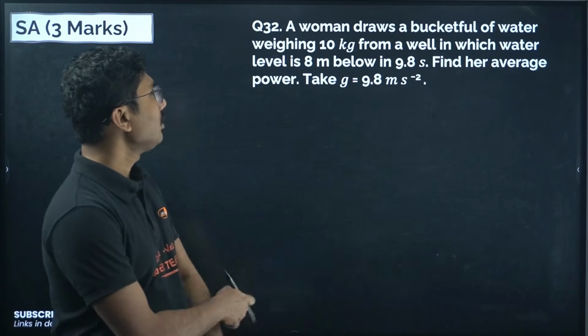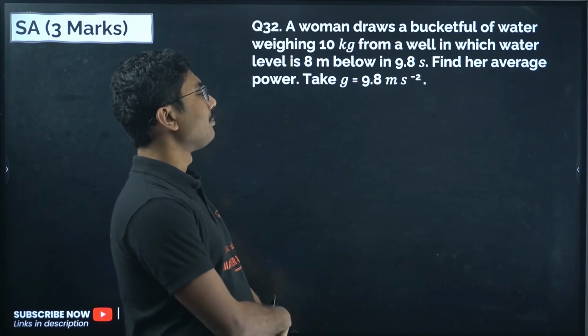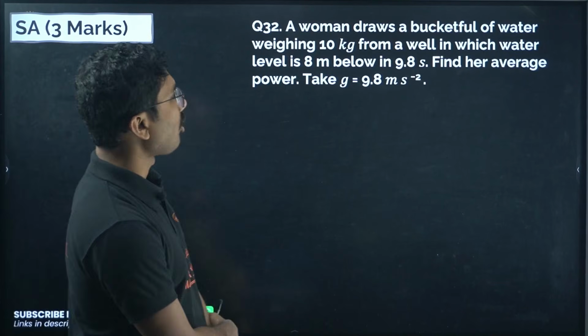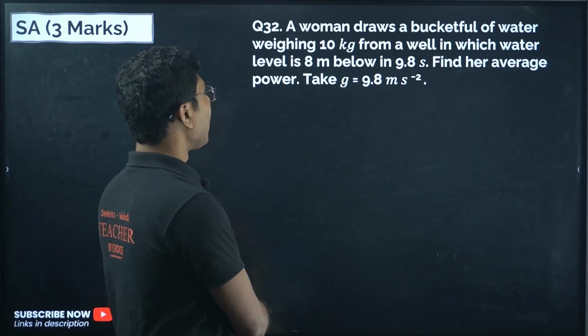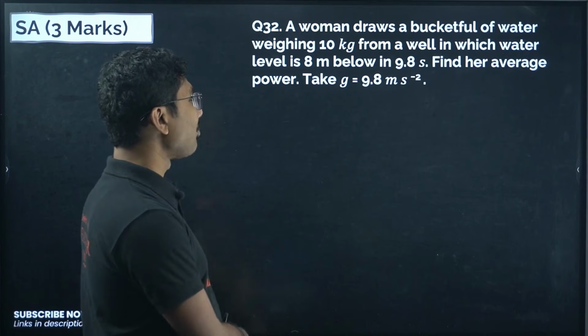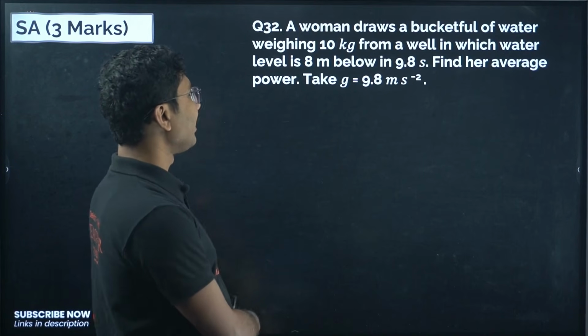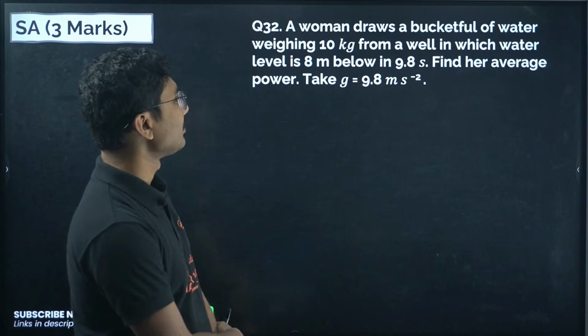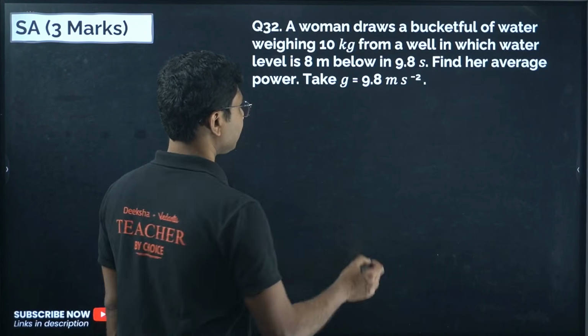Now let's move on. A woman draws a bucket full of water weighing 10 kg from a well, whose water level is 8 meter below, in 9.8 seconds. Find her average power. Take g equal to 9.8 meter per second square. So let us understand.